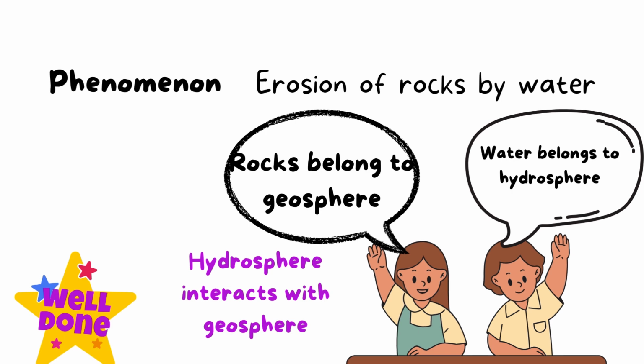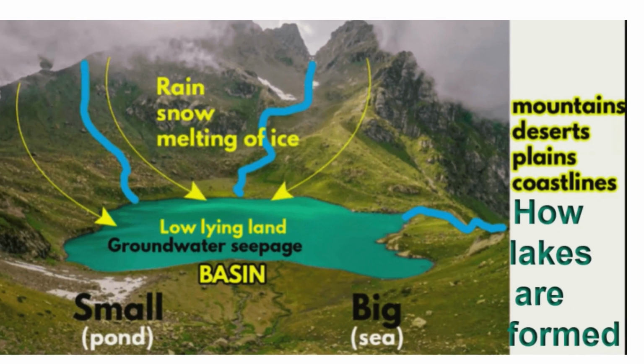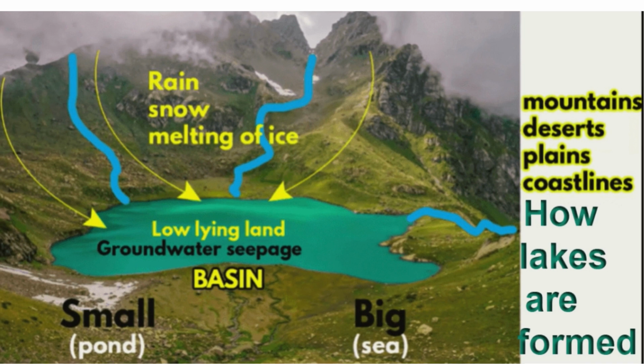Okay, so we have here formation of lakes. What do you think? Do you know how the lakes are formed? So here I want to tell you information about it. As you see here in this picture, the rains and snow and melting ice flow from the high altitudes like mountains and are collected in a lower altitude like a valley, okay? So this is how the lakes are formed.